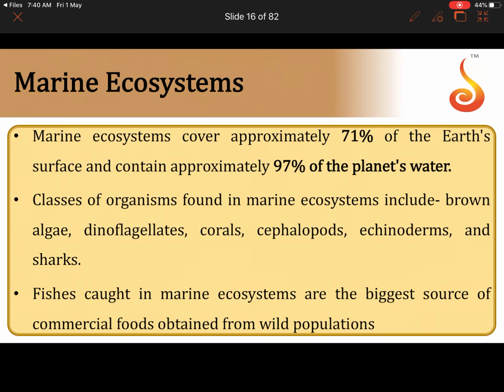Now moving on to marine ecosystems, let us focus mostly on marine ecosystems. Now we are aware that marine ecosystems cover a whopping 71% of the Earth's surface, but they contain approximately 97% of the planet's water. They include a varied diversity of organisms like algae, all these microscopic protists like dinoflagellates, corals or coelenterates, mollusks like cephalopods, and echinoderms, and fishes like sharks. And fishes that are caught in the marine ecosystem are the biggest source of commercial food. You know how pisciculture is being carried out at what rate today.